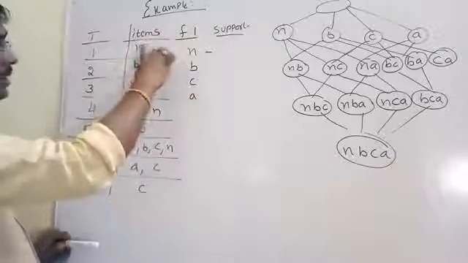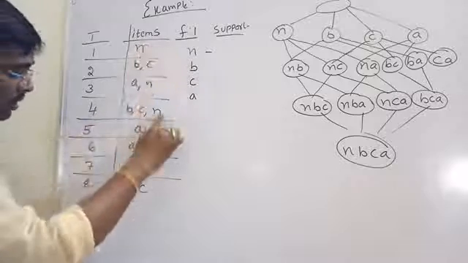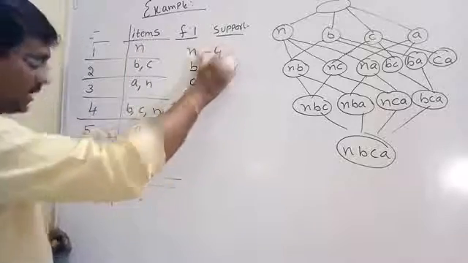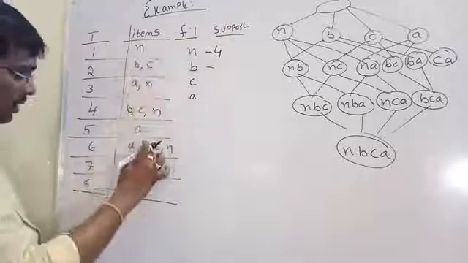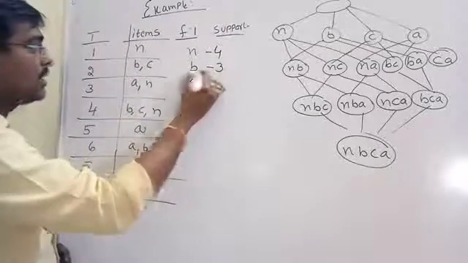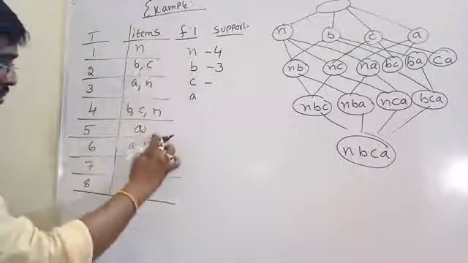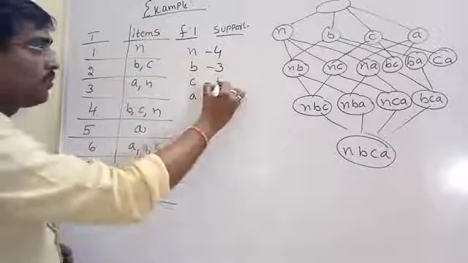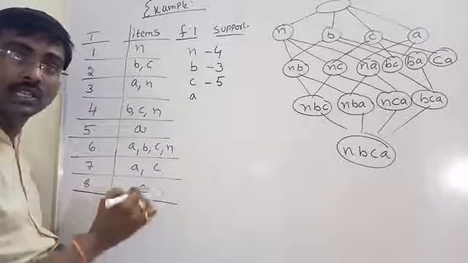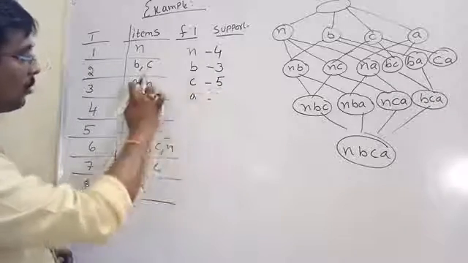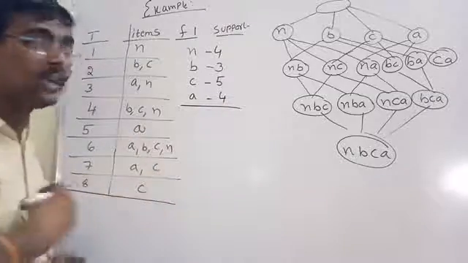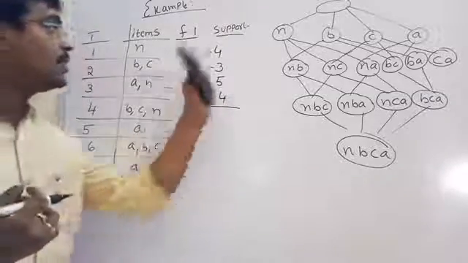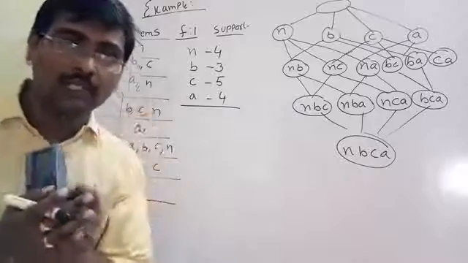So N appears in how many transactions? 1, 2, 3, 4. 4 transactions contain N. B, 1, 2, 3. 3 transactions contain B. C, 1, 2, 3, 4, 5. 5 transactions contain C. And A, 1, 2, 3, 4. 4 transactions contain A. This is a frequent one item set.